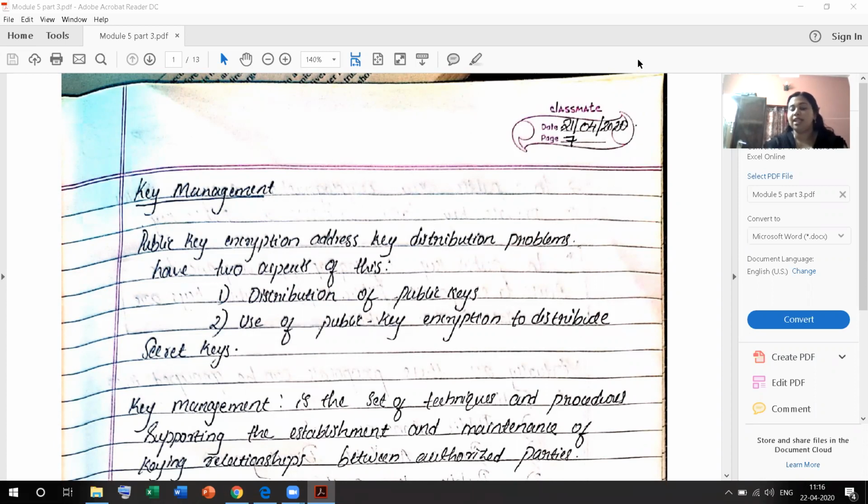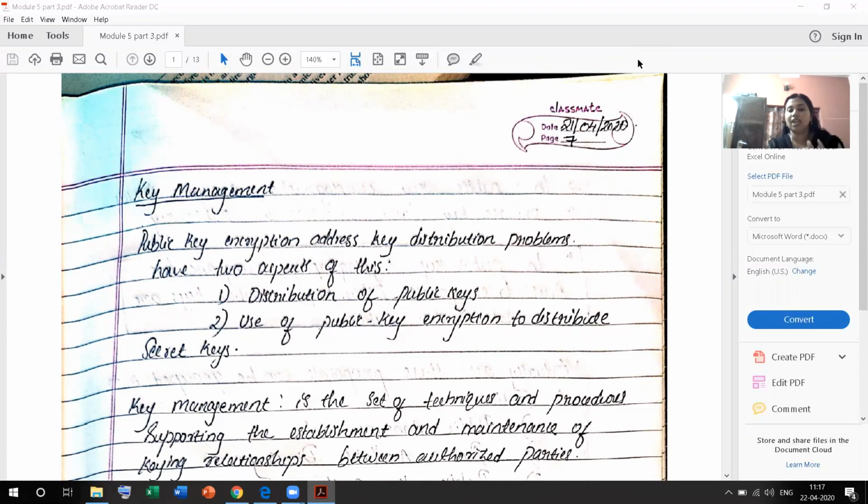In the case of public key encryption, or an asymmetric key cryptosystem, it addresses the key distribution problems. Private key encryption, or a symmetric key cryptosystem, has many key generation problems because it has only one key. There is no public and private key, there is only one secret key. Therefore, key management is a very serious issue for the authority.